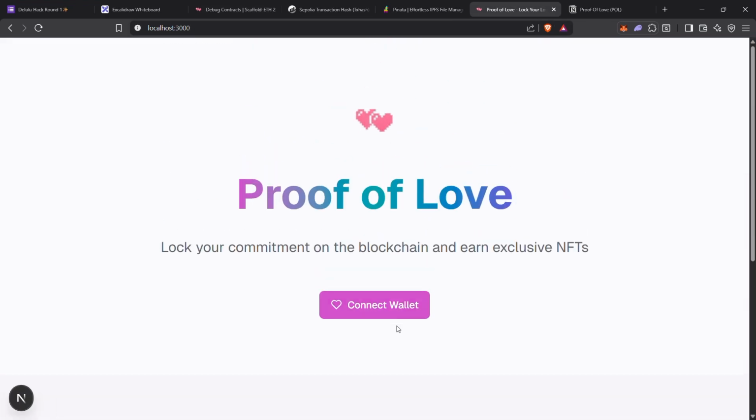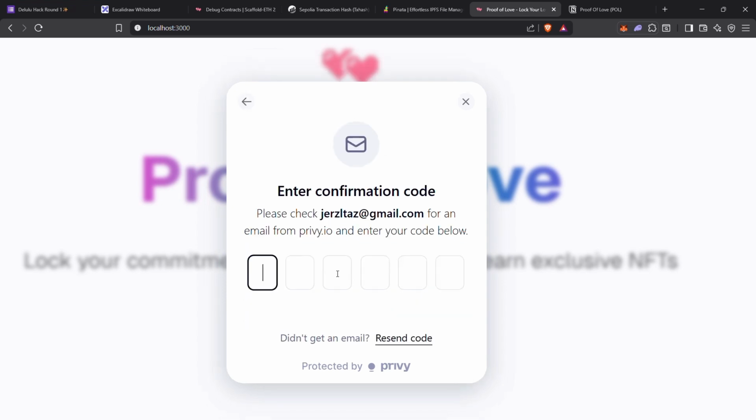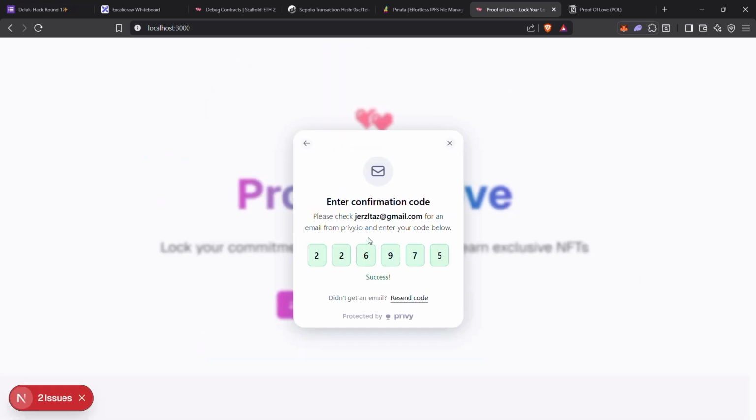Let's go to the front end. I can connect my wallet via Privy. I can just use my email, or you can connect your wallet actually. But let's use email and pretend that we are Web2 users, and we will get an email confirmation. Let me type the code in. Okay, we are in.